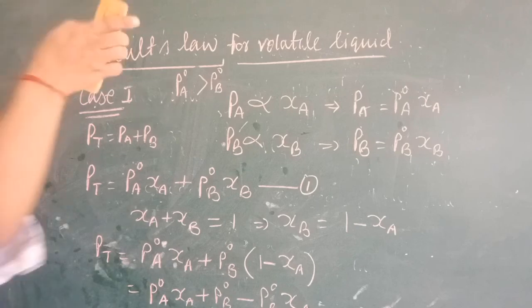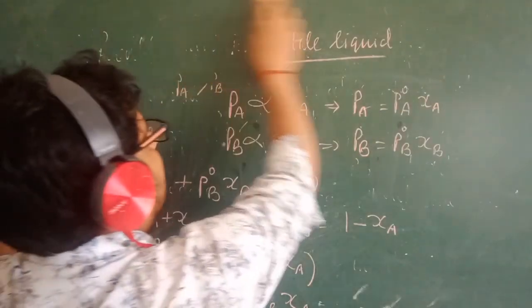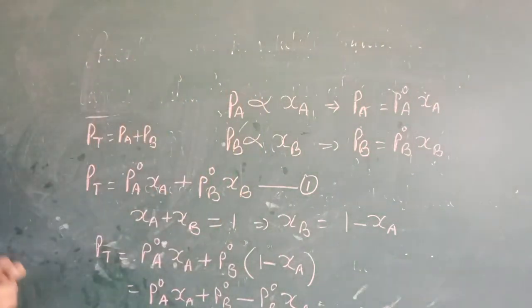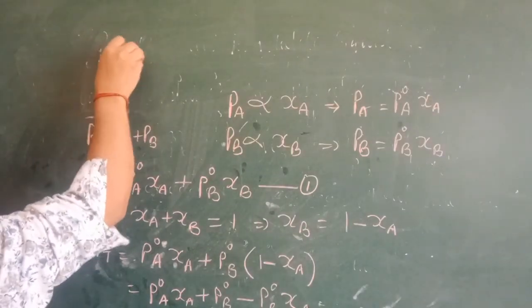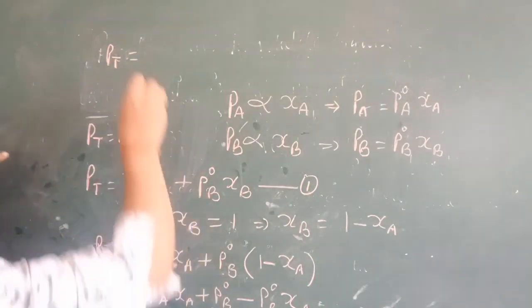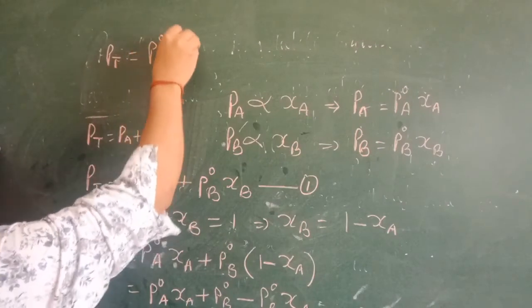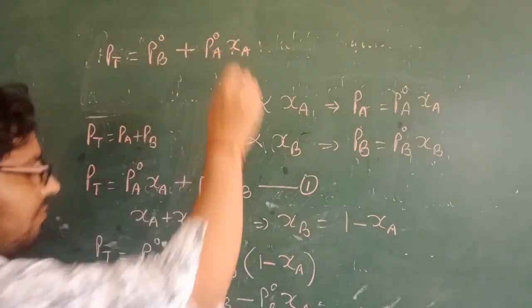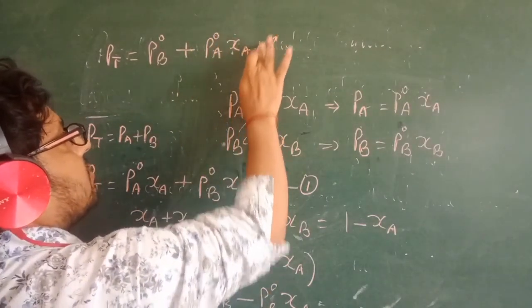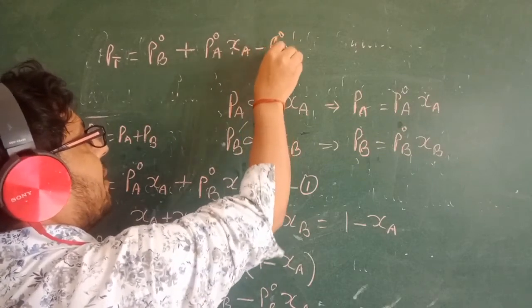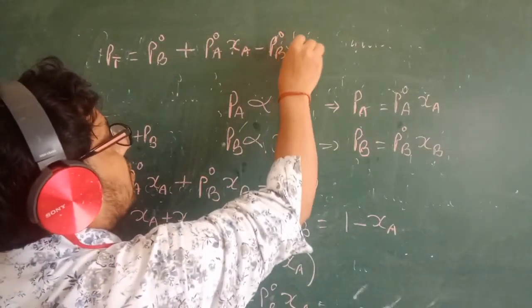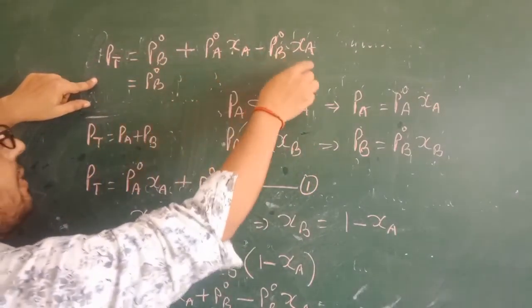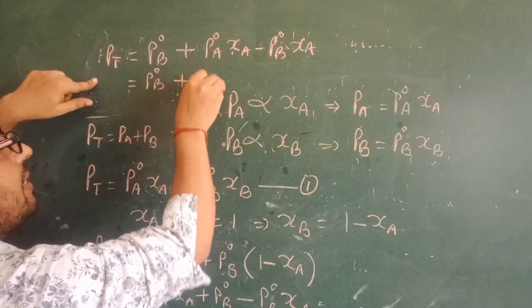I can write PT equal to P node B plus P node A chi A minus P node B chi A. Chi A is common, so I have taken chi A common.